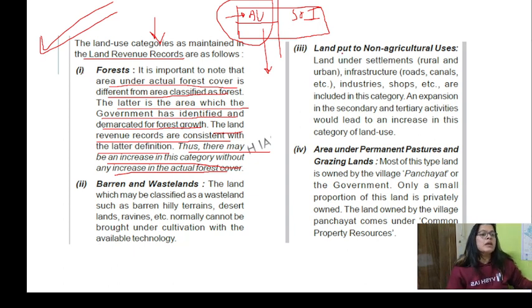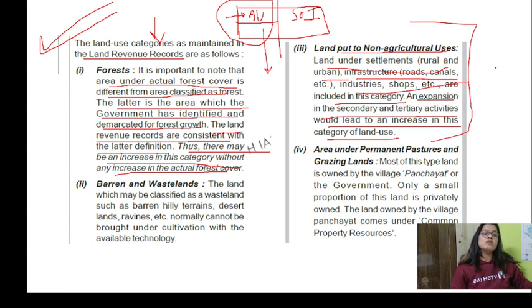When it comes to land put to non-agriculture uses, land under settlement, rural and urban, infrastructure, industry, shops, etc. are included in this category, and expansion in the secondary and tertiary sectors would lead to an increase in this category of land use. So what I was talking about is the conversion thing. After continuous years of use, agricultural land starts losing its productivity, it becomes less fertile.